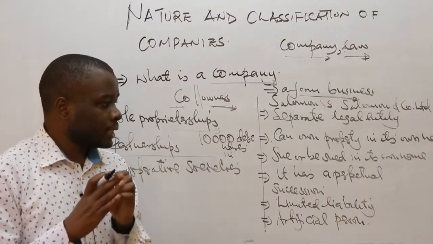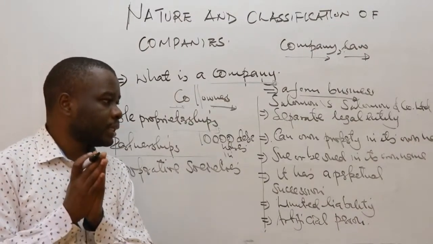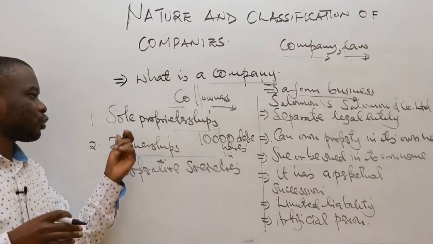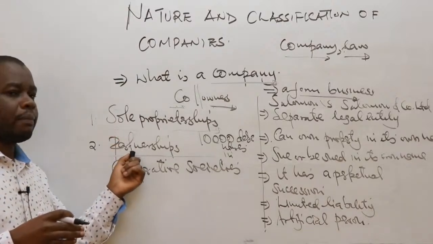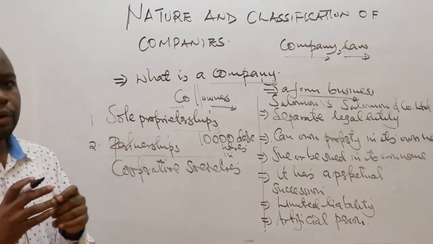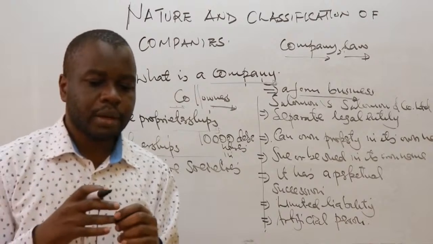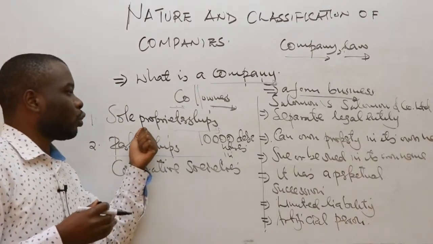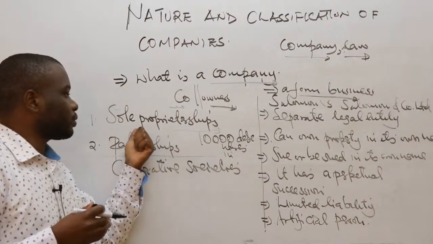This characteristic is not realized, for example, under a form of business like a sole proprietorship or a partnership. Because if you look at a sole proprietor, any case brought by the sole proprietorship in a court of law will be in the name of the sole owner of the business.